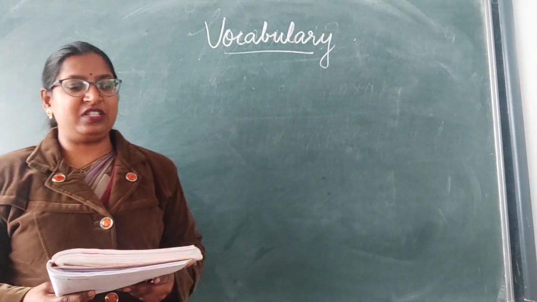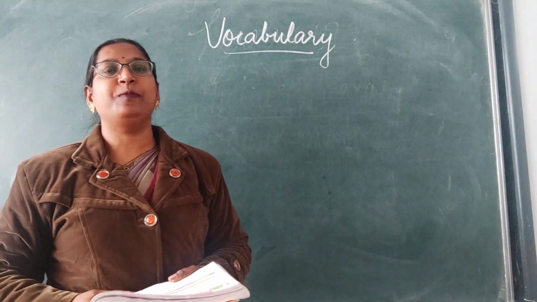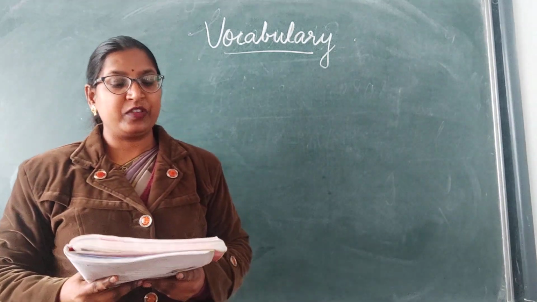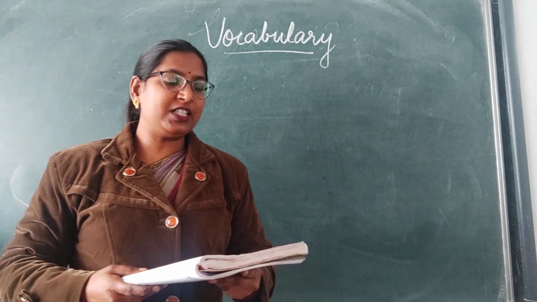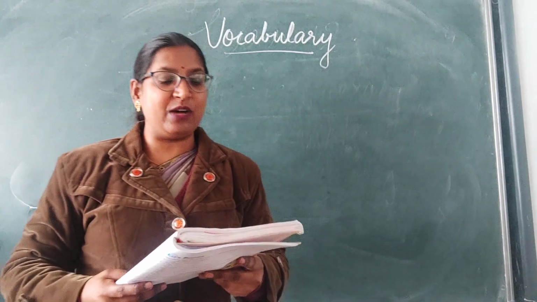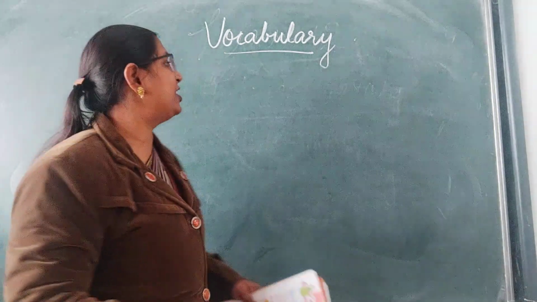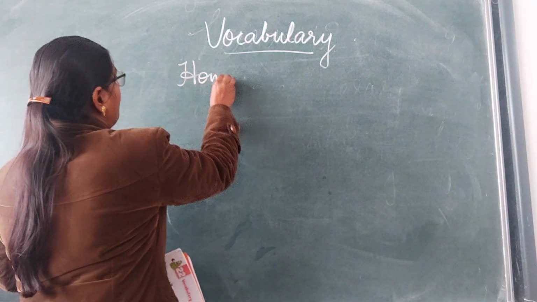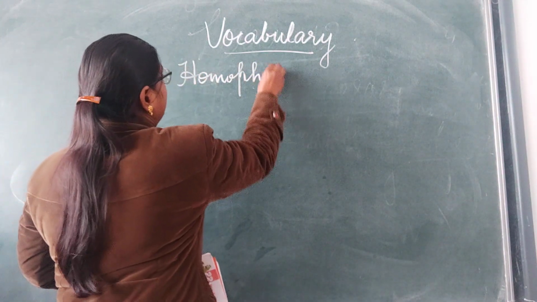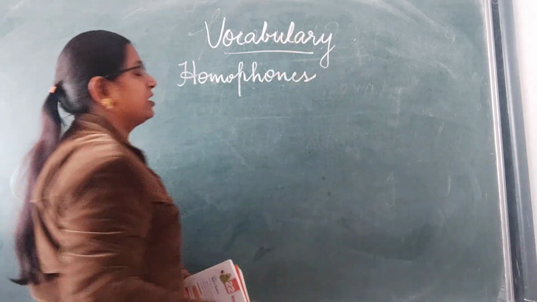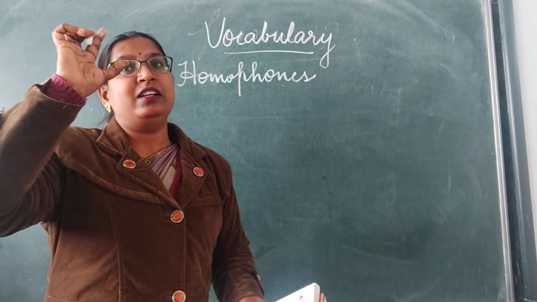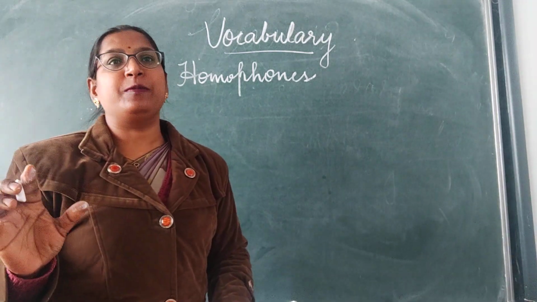So let us start lesson number 22, that is vocabulary, on page number 200. Now, words that are similar in sound are called homophones. First of all, we'll study about homophones. Homophones means words which are similar in sound.